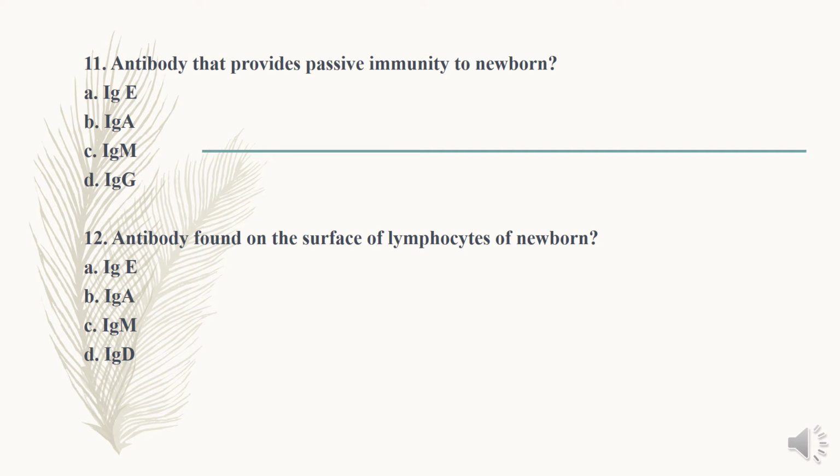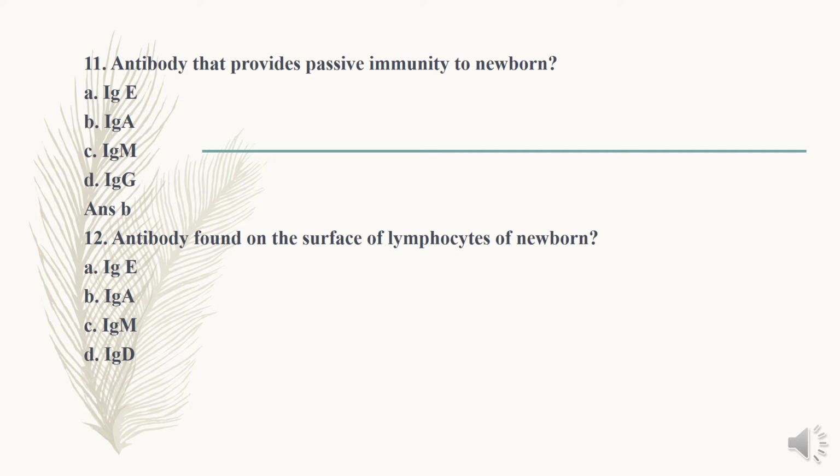Next question, the antibody that provides passive immunity to the newborn. The newborn gets immunity by feeding through the colostrum, that is secretory. So the answer is IgA. Option B is the right answer. The antibody that provides passive immunity to the newborn is IgA, and the one that provides immunity across the placenta is IgG. These are repetitive questions that were asked in previous PSC question papers.